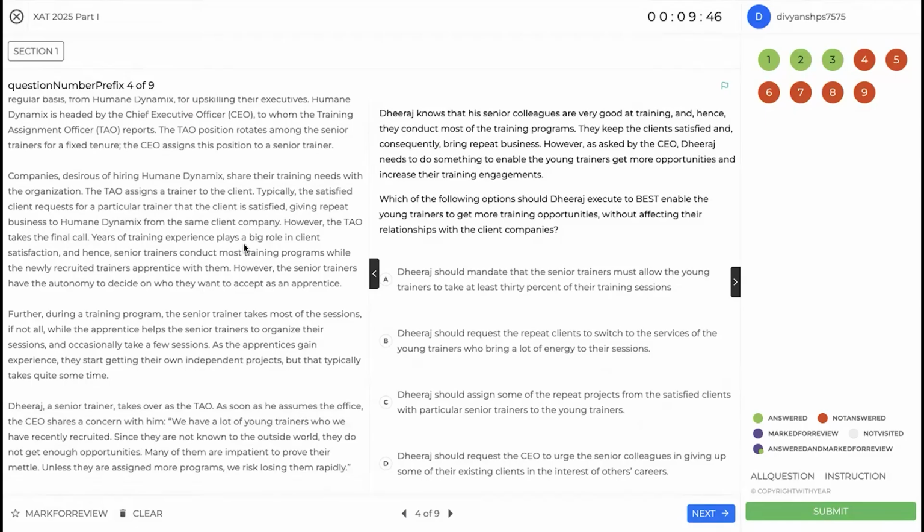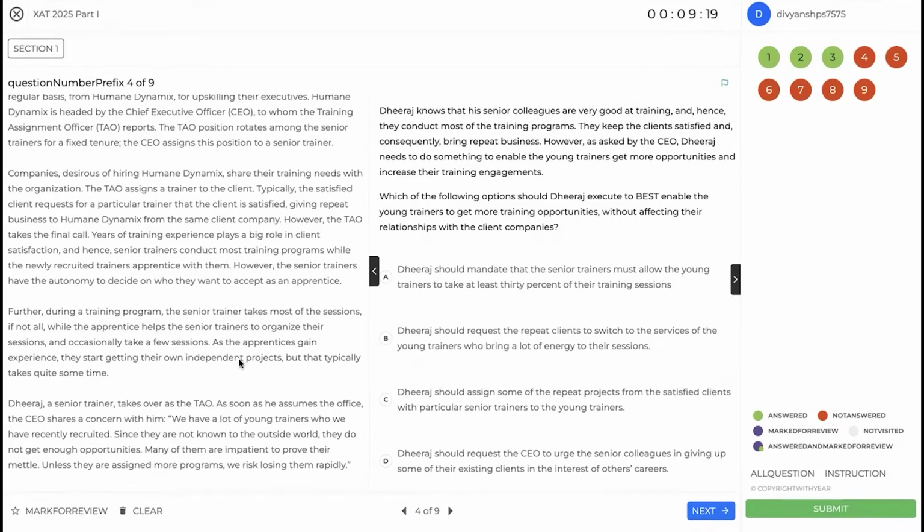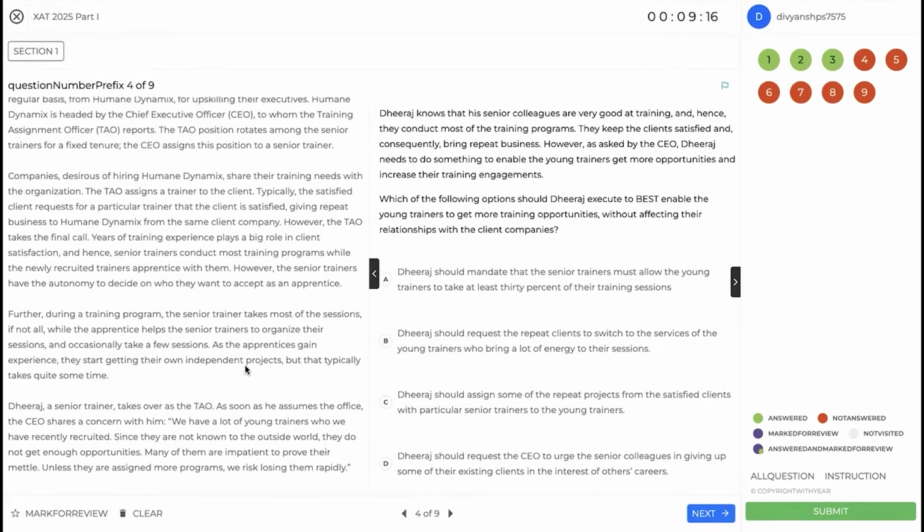Okay. So CEO decides TO and senior trainers, and TO decides who the trainer is going to be to a particular client. Big role of satisfaction, years of training. Okay. So this is an experiential thing. More you work with someone, the more inclined they are to work with you on an ongoing basis. Senior trainers have the autonomy to decide on who they want to accept as an apprentice. All right. During a training program, senior trainers take most of the sessions while the apprentice helps to organize their session and occasionally take a few sessions. All right. Gain experience, they start getting their own independent project, but that typically takes quite some time.